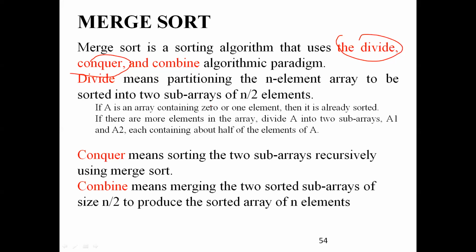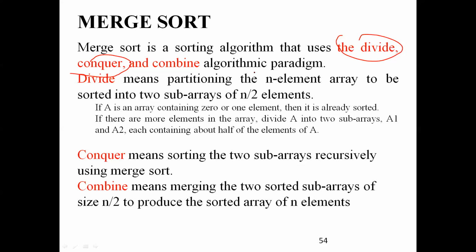Once you apply the algorithm, then what will you do? Then you will combine the arrays. The left array will be in sorted fashion, and the right array will be in sorted fashion. Then you will combine. That is what is called divide, conquer, and combine. That's why we say merge sort